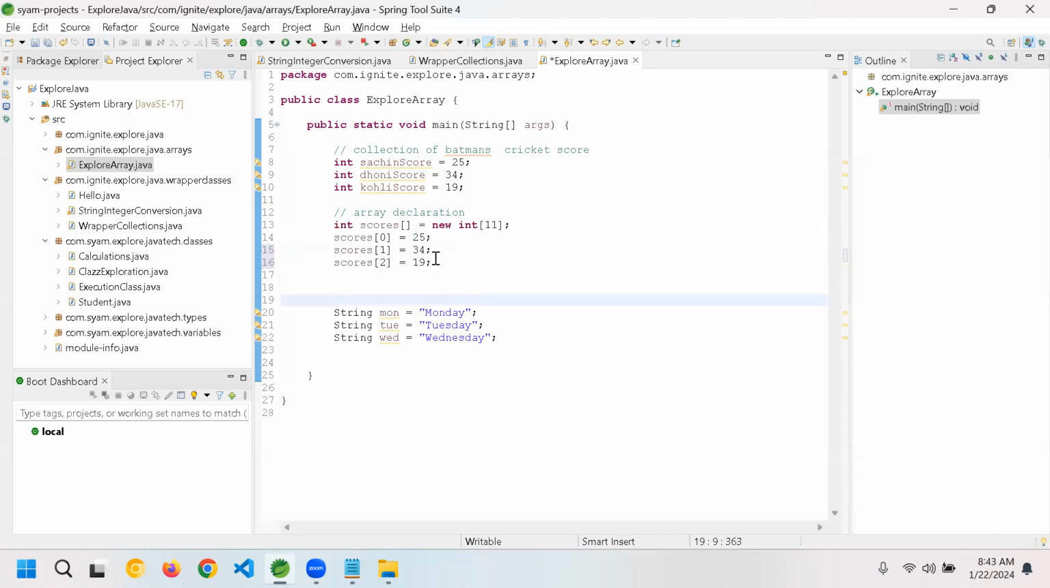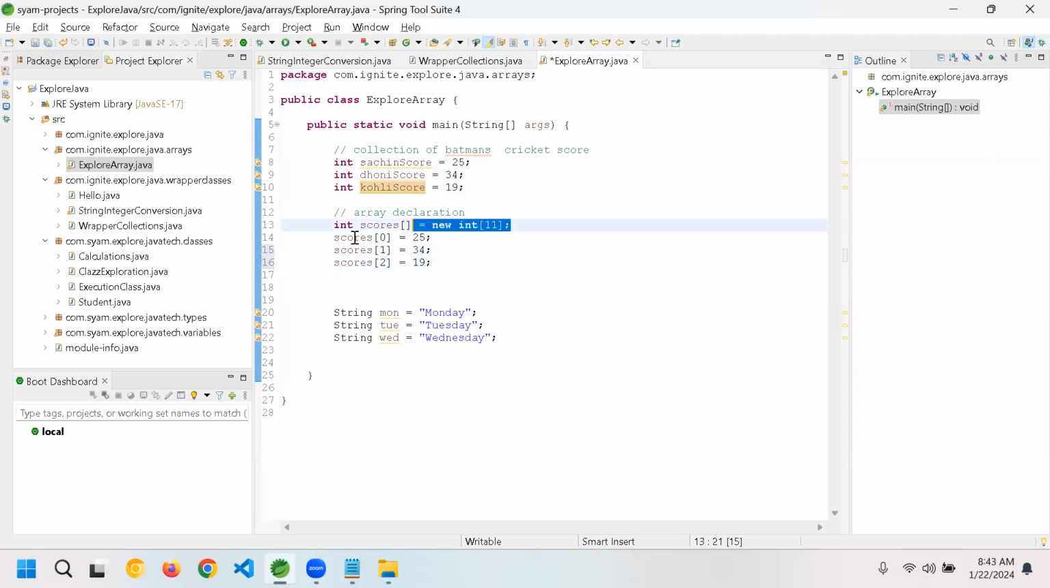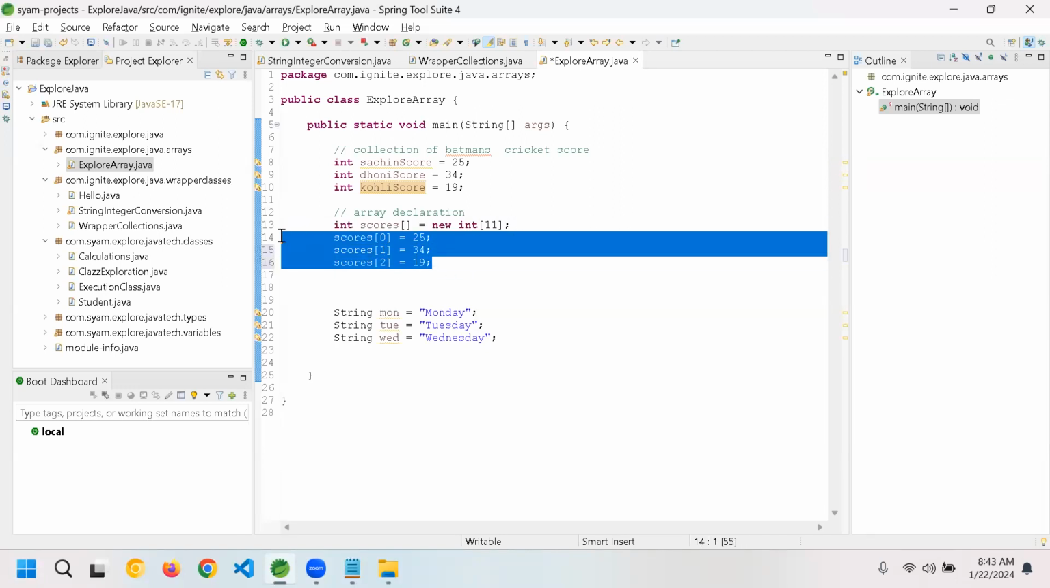We still have a question, right? What is this? This is even better? It was taking 3 variables, 3 lines. Now you unnecessarily added 1 more line and you have added 3 values, total 4. It's more, right? It's unnecessary, right? Am I correct?